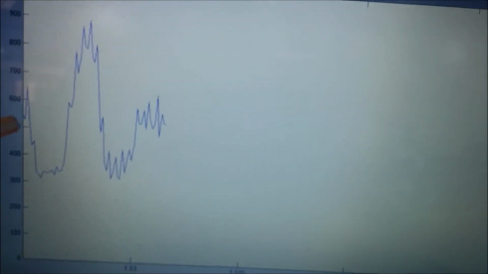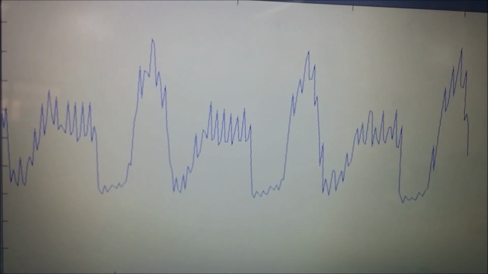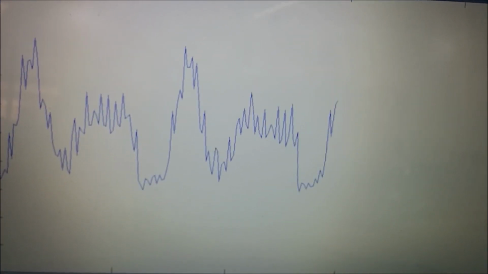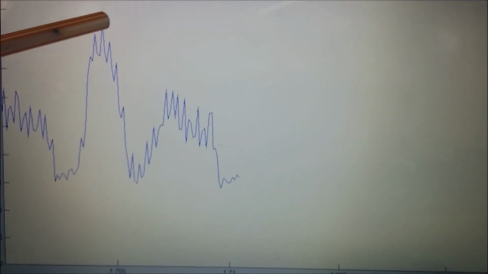The values above 500 correspond to the positive part of the signal and those below 500 correspond to the negative part. The cardiac cycle refers to a complete heartbeat from its generation to the beginning of the next beat and thus includes the diastole, systole and the intervening pause. The two peaks in the signal correspond to the systole and the diastole of the cardiac cycle. Systolic and diastolic pressures correspond to the maximum and minimum blood pressures respectively.